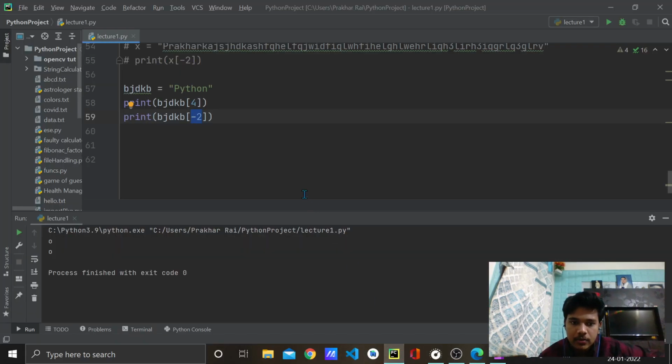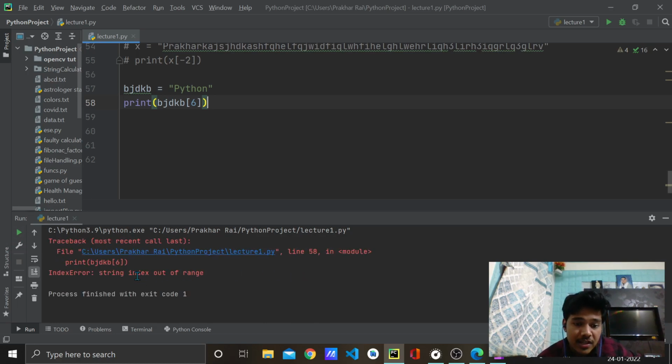Where is my pie chart? Okay, here. It has maximum 0, 1, 2, 3, 4, 5, right? So what if I try to write 6 here? It will give me an error. Why will it give me an error? Because at index 6 nothing is there, right?